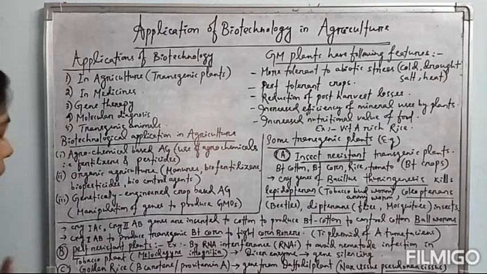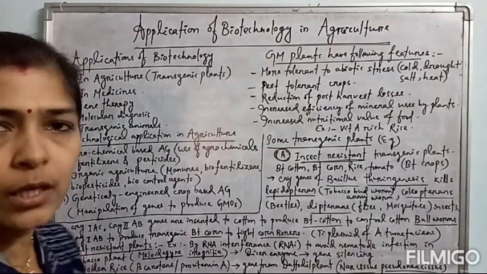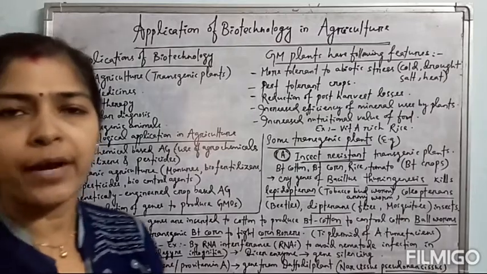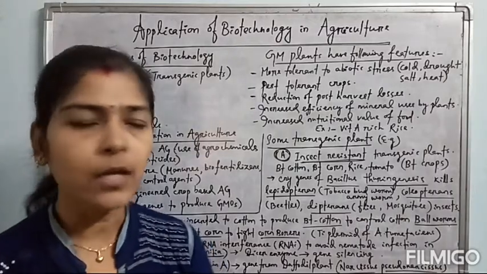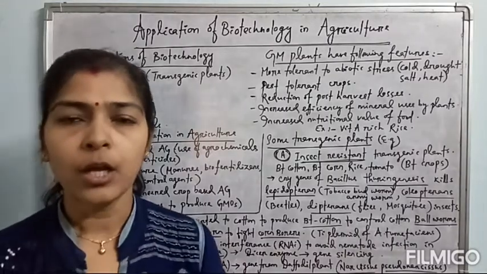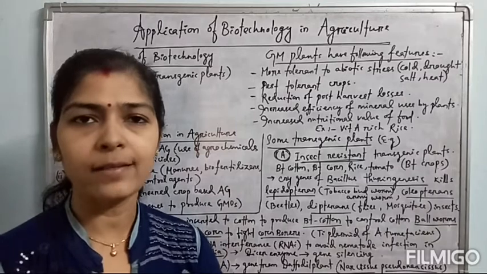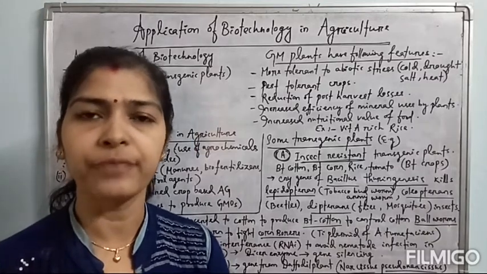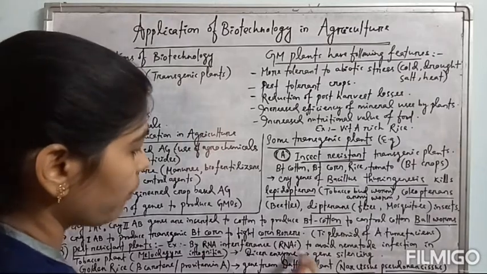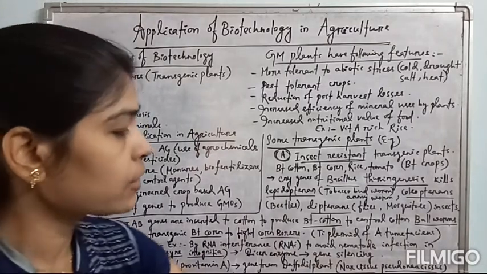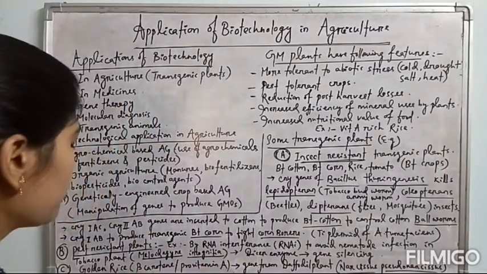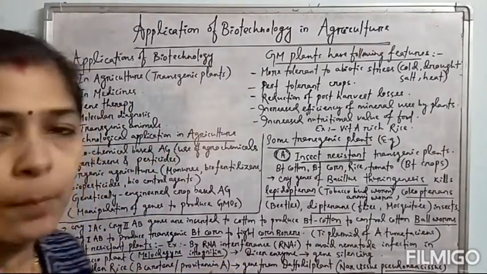This golden rice contains beta carotene, so it appears yellow in color. This beta carotene, or provitamin A, will turn into vitamin A inside our gut. This gene is very helpful to avoid blindness in children because of the lack of vitamin A. And this gene is brought from the daffodil plant, Narcissus pseudonarcissus. From this plant, the beta carotene or provitamin A gene is brought.